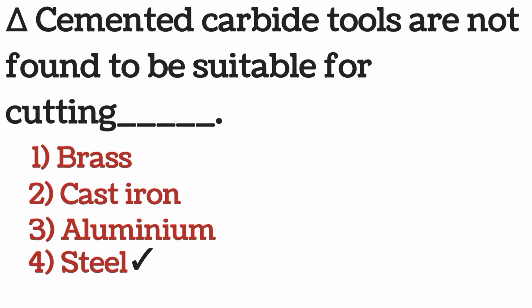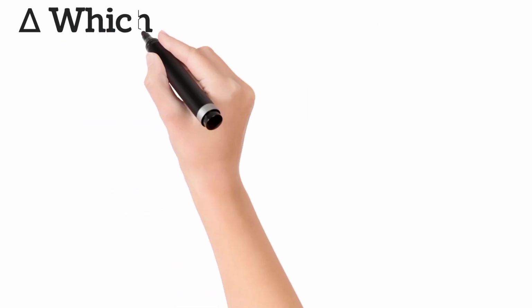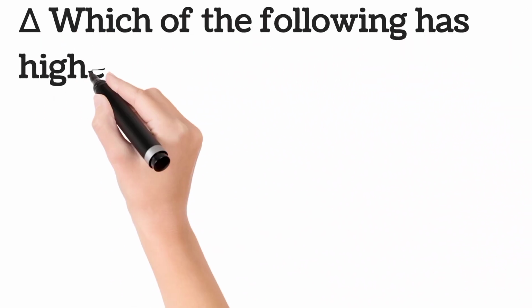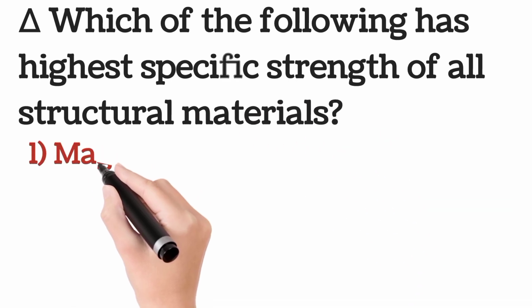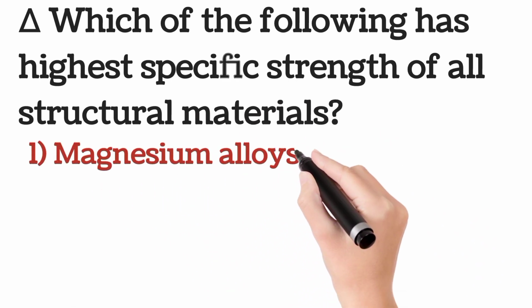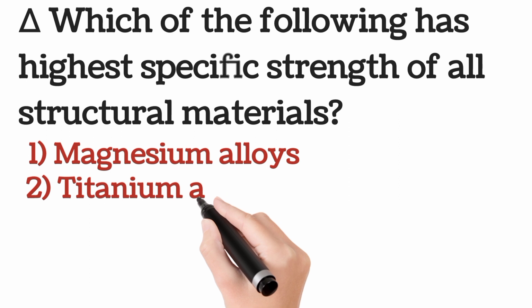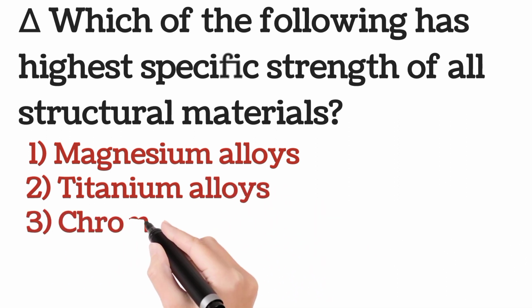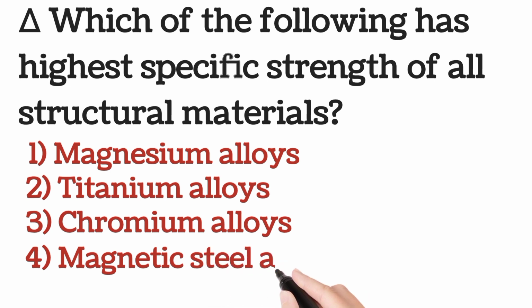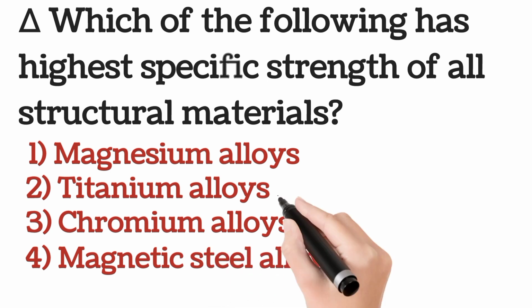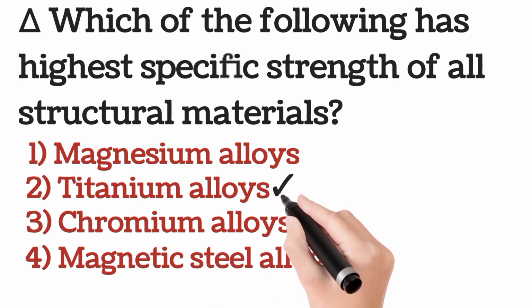Question number I. Which of the following has highest specific strength of all structural materials? Options are 1. Magnesium alloys. 2. Titanium alloys. 3. Chromium alloys. 4. Magnetic steel alloys. The answer is option 2.